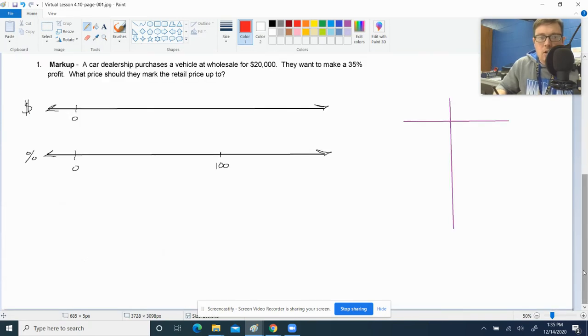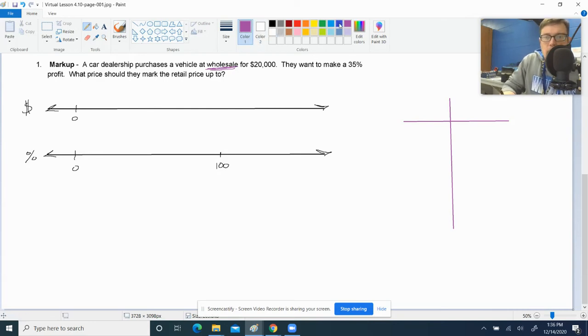All right. Let's jump into markup. A car dealership purchases a vehicle at wholesale. This wholesale word, this means that they buy it maybe at a car auction, or maybe they get it straight from the manufacturer who makes the car for this price, $20,000. All right. They pay that much for the car. Well, they don't want to sell it for that much because they wouldn't make any profit if they sold it to us, the consumer, for that much. So they want to mark it up and make 35% profit.